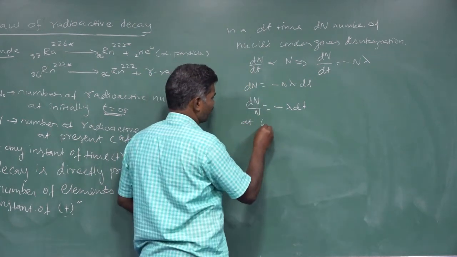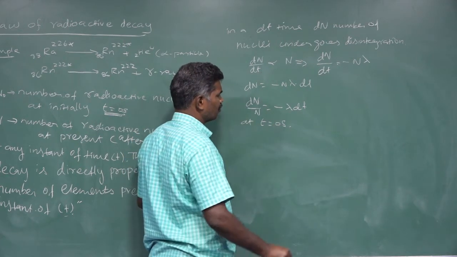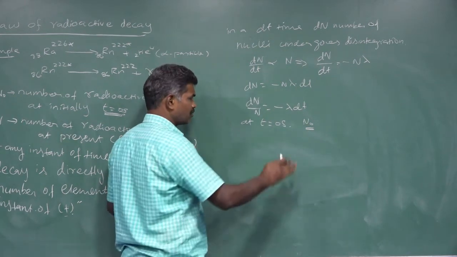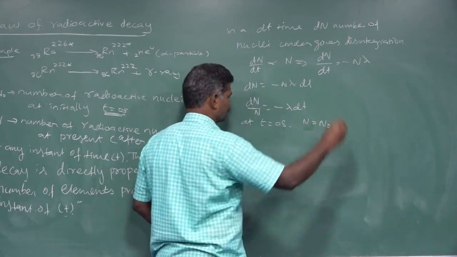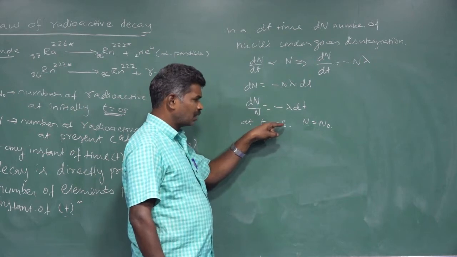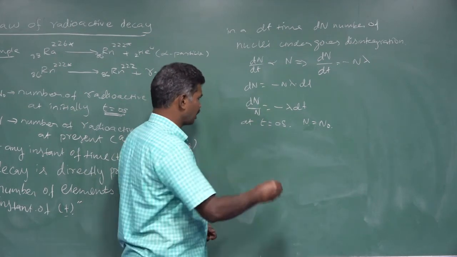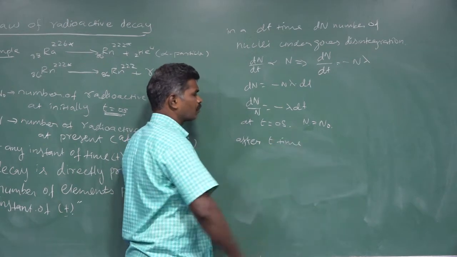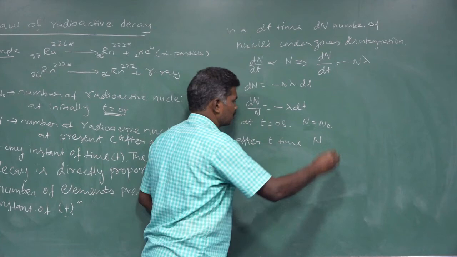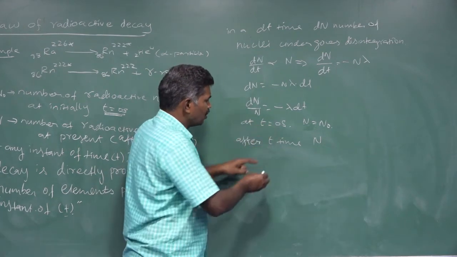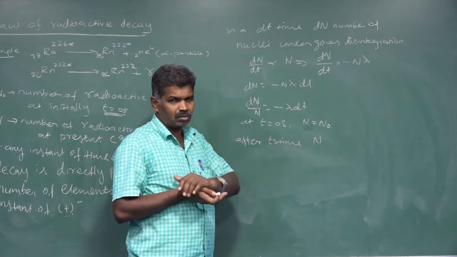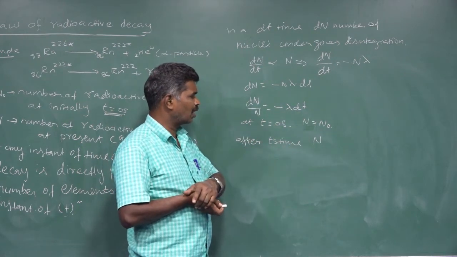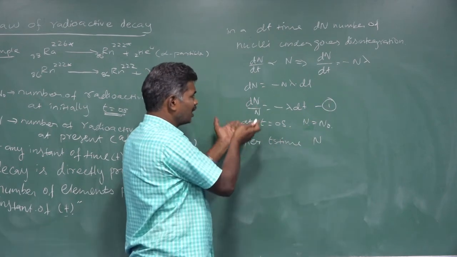So at t equal to 0 second, N can be taken as N naught, and after time t, that N naught is reduced to N. So from 0 second to t second, to find the disintegration from N naught to N, we are going to integrate on both sides.